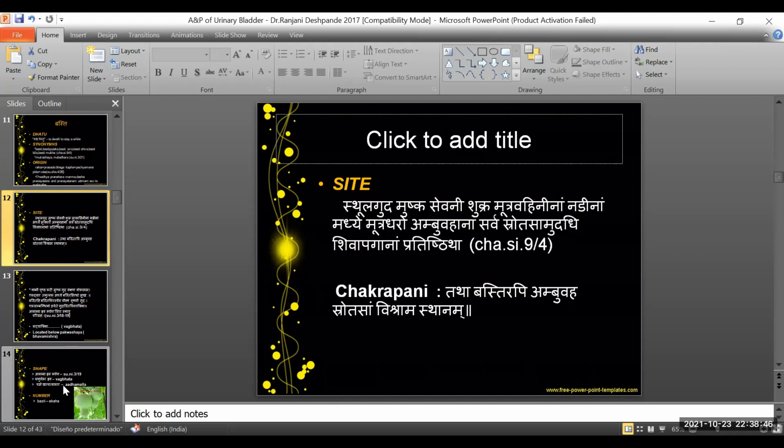So to the same, Acharya Chakrapani says that Tata Bastirapi Ambuvaha Srotasam Vishramasthanam. Ambuvaha Srotas is nothing but the Mutravaha Srotas, and the Basti is the Vishramasthana for it.